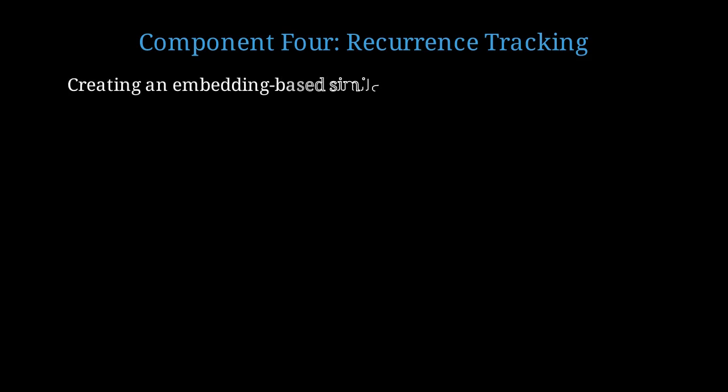The final component closes the learning loop. We must track whether the same mistake pattern recurs after implementing the rule. This is where AI provides continuous monitoring. Every failure event gets converted to a vector embedding. New failures are compared against the historical database. If cosine similarity exceeds 0.8 with a previous failure, the system flags a recurrence.